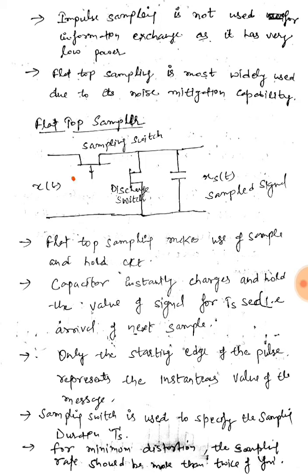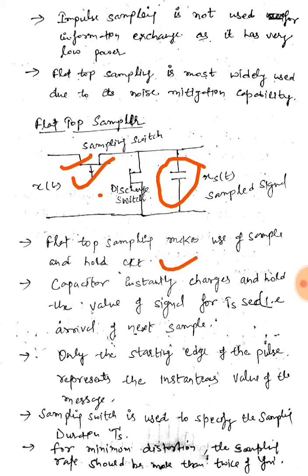This is basically a sample and hold circuit. So this first switch will take the samples and hold the value till the next pulse comes. Here we have a capacitor. So flat top sampling makes use of sample and hold circuit.